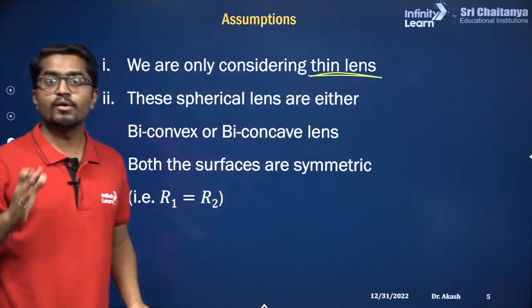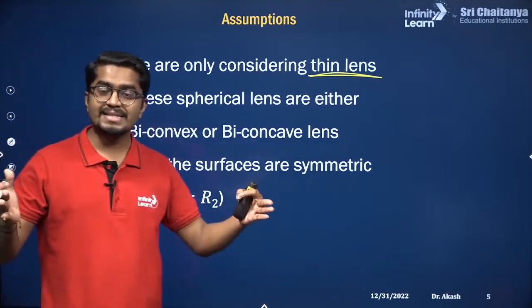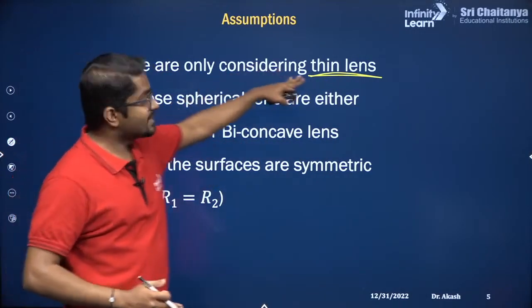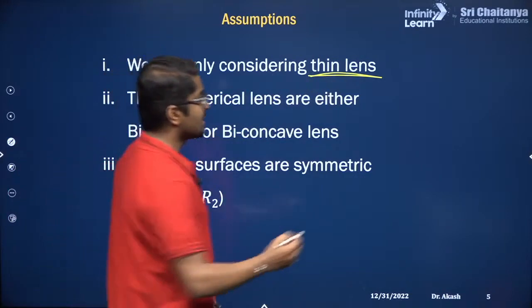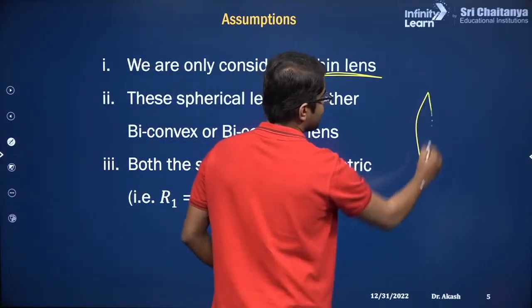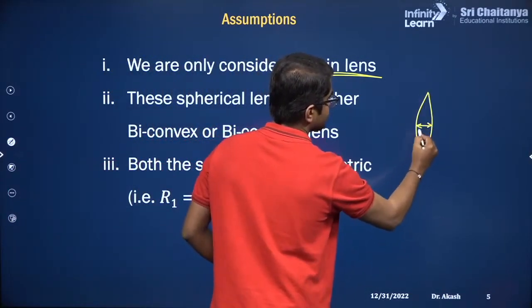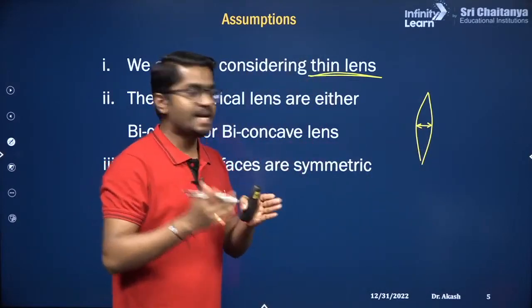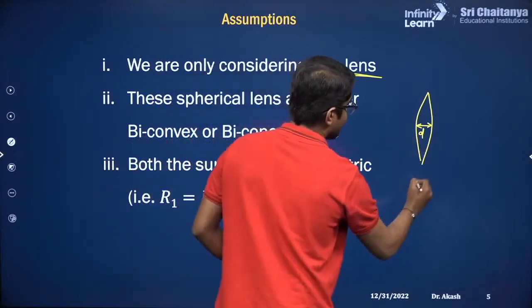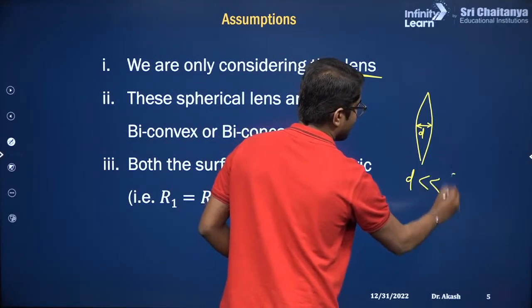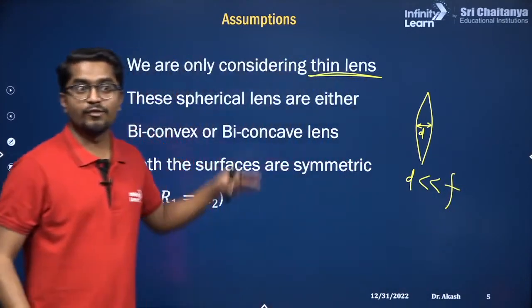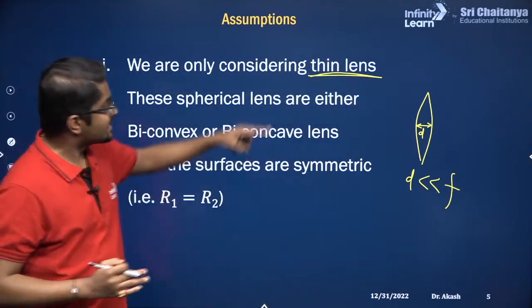I had explained you yesterday. So there are thicker lens and thin lens. So in the thin lens, what is the meaning of thin lens? Let's suppose there is a convex lens, this distance between the 2 end points, let's suppose this D, is much smaller than the focal length of the lens. That means the lens is thin.